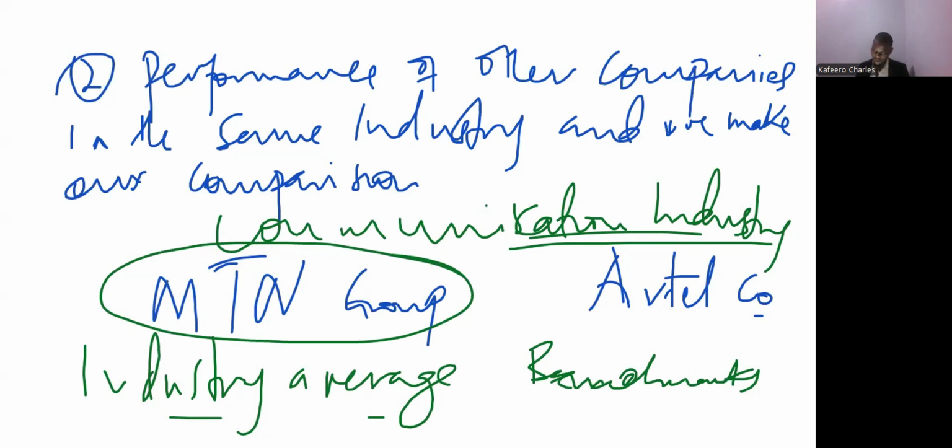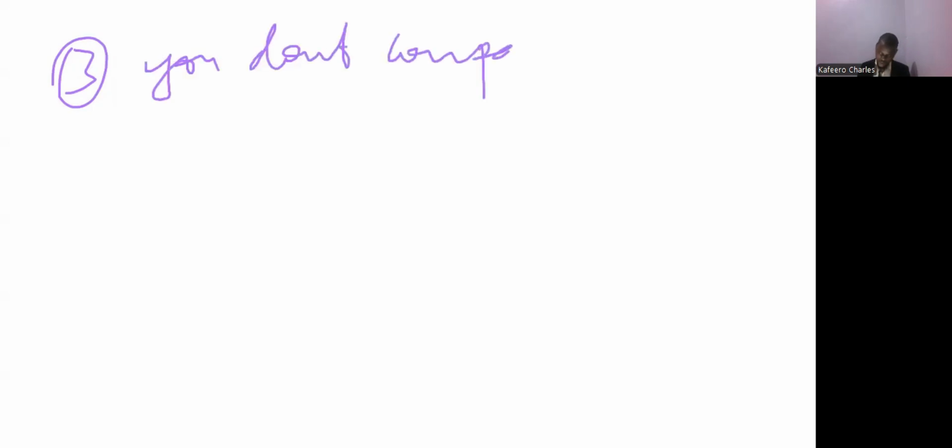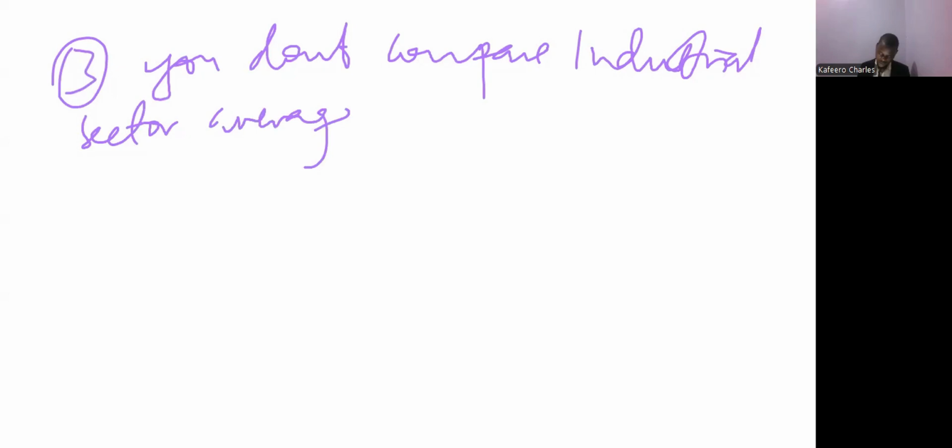So the third way that we can analyze ratios, the third way could be, we may find ourselves that we are not comparing industrial averages, or what we call the sector averages.